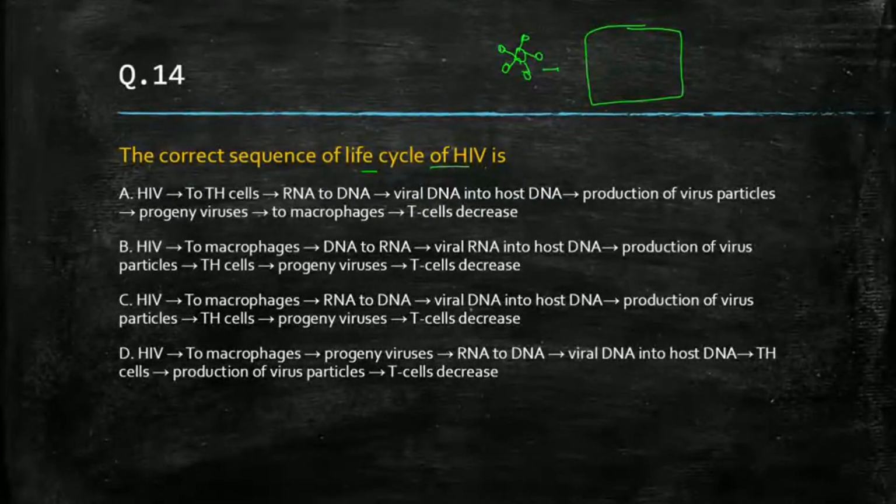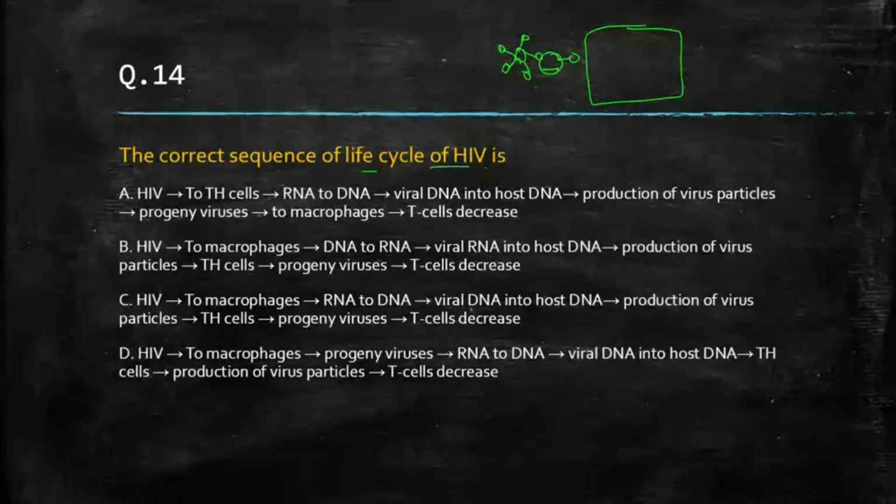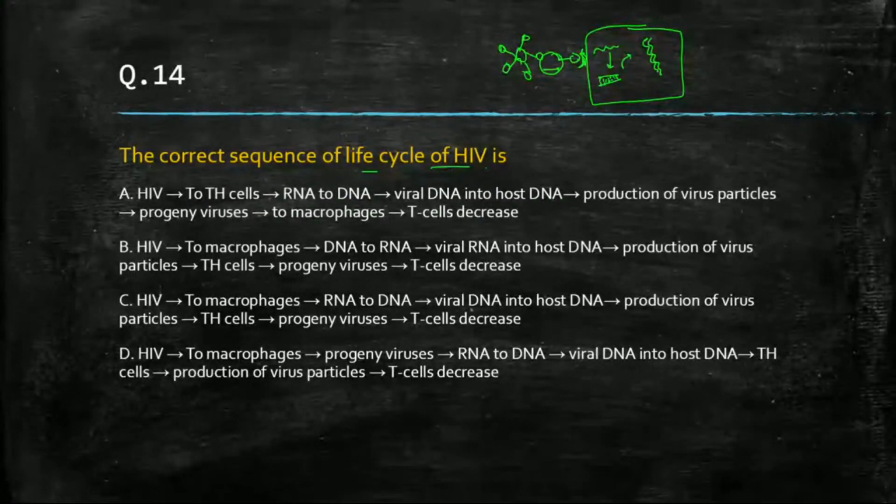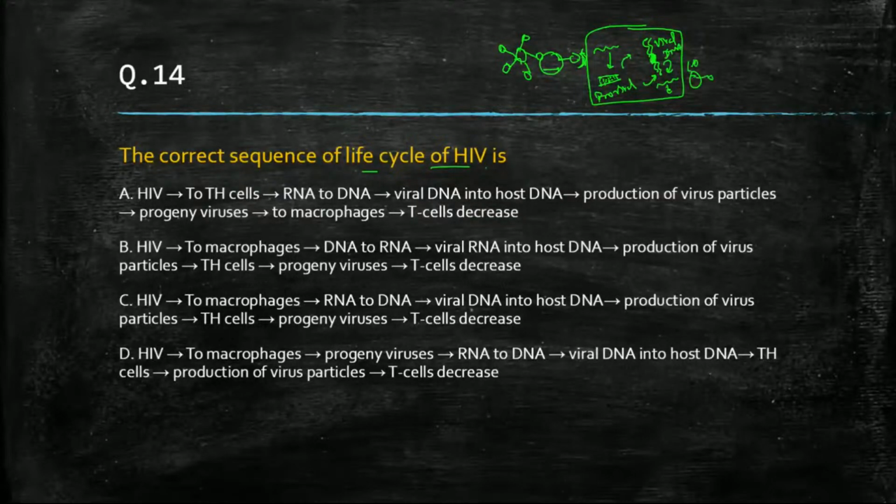When this HIV virus comes and attacks the host cell, it transfers its RNA, its genetic material, inside the host. This RNA will be converted into double stranded DNA using the reverse transcriptase enzyme. This double stranded DNA will get incorporated into your host DNA, and becomes viral DNA, the proviral DNA. From the proviral DNA, they will produce viral mRNA, and finally proteins, and then new virus will be produced. So this is the life cycle of HIV in short.